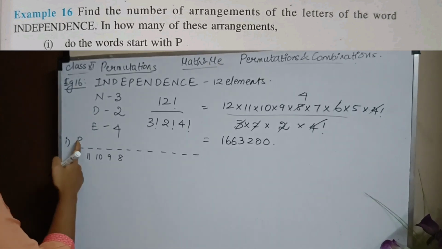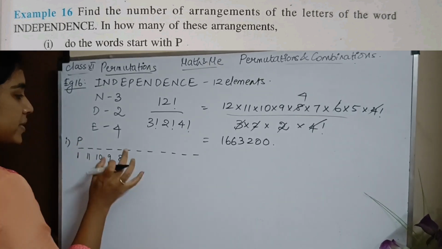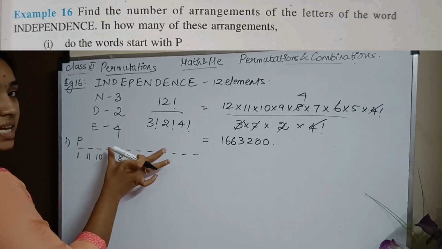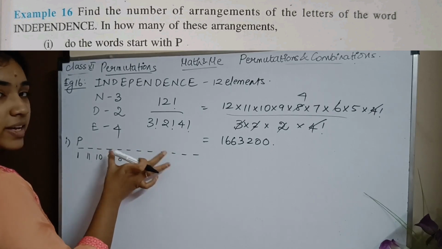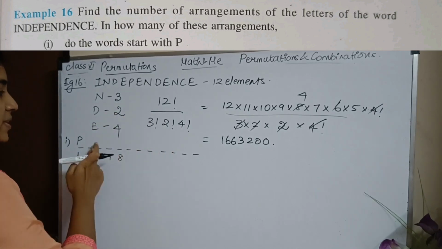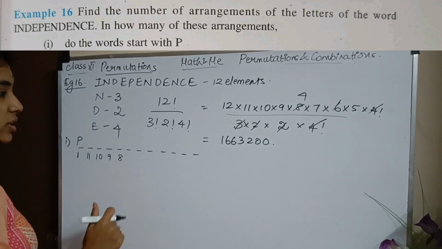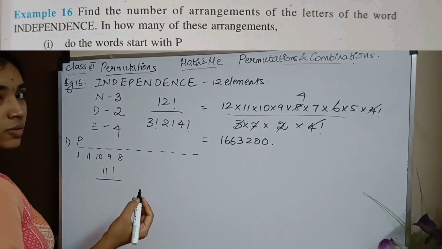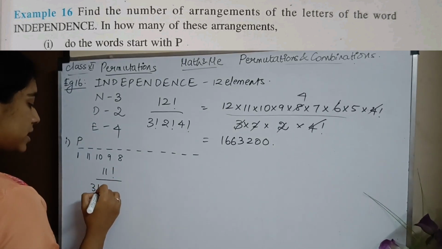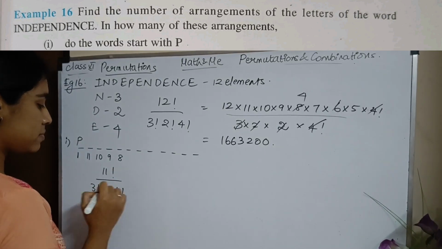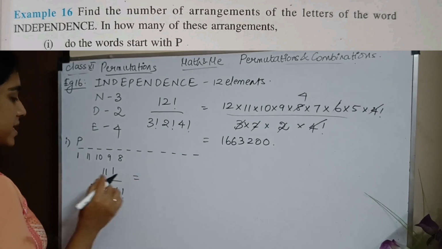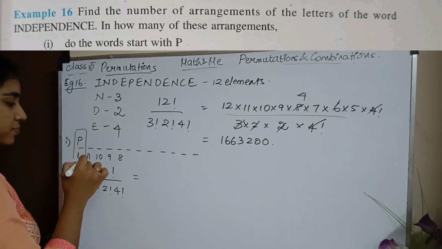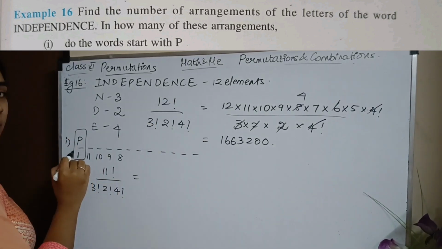So basically for the first place I only have one option. For the remaining 11 places I have 11 factorial ways of representing the elements. It is going like 11 factorial ways, correct? So I have 11 factorial divided by, I have to take into account the repetition again. So it will be 3 factorial, 2 factorial times 4 factorial. Basically the first element is fixed, so I am losing one element from the 12.